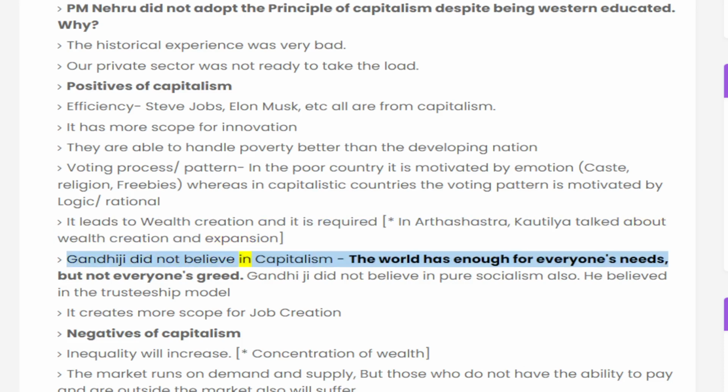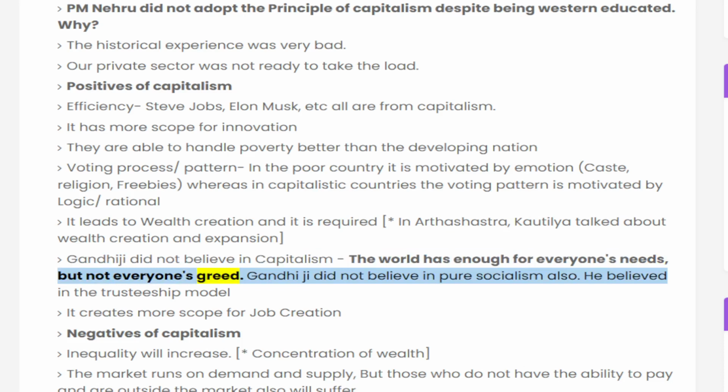Gandhiji did not believe in capitalism: the world has enough for everyone's needs, but not everyone's greed. Gandhiji did not believe in pure socialism either. He believed in the trusteeship model. Capitalism creates more scope for job creation.